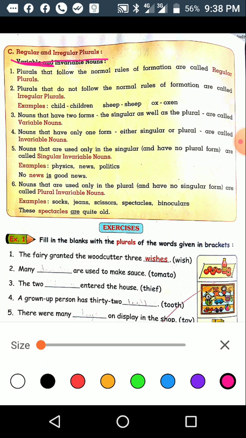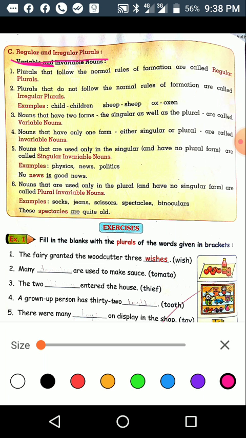In the first examples, in regular plurals, we saw the examples cat, cats, dog, dogs. They follow normal rules by adding s or es. Here, irregular plurals do not follow the normal rules. For example, child.